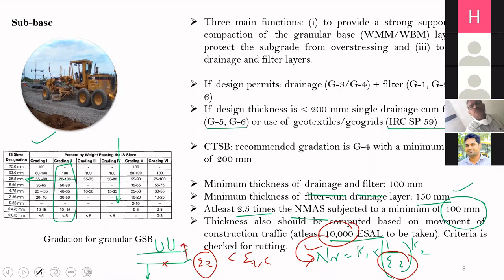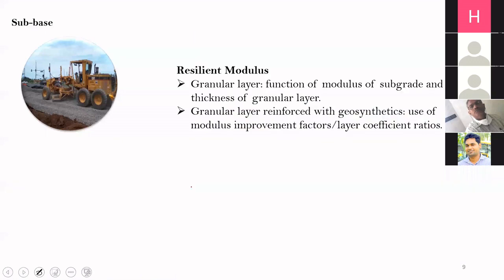By doing some trials, you can find out the thickness for which epsilon z is less than epsilon z critical. Then you can take the maximum of all the values which you are getting. I hope this is clear to you. Now let us look into the modulus requirement: for granular subbase, what resilient modulus should you take?